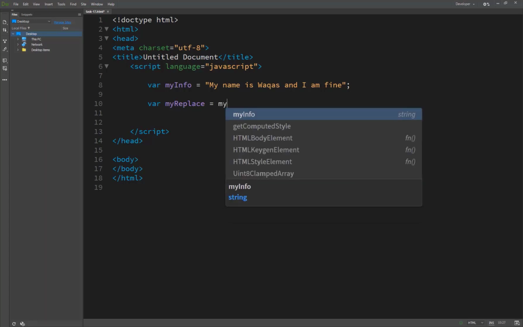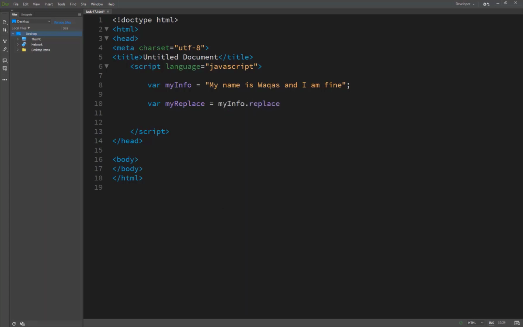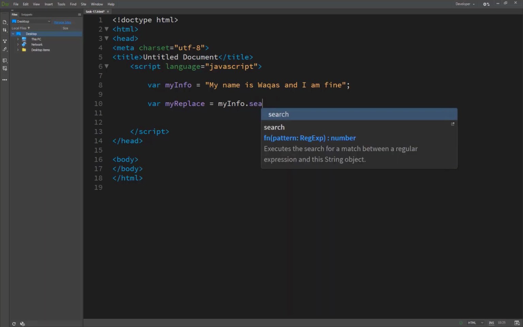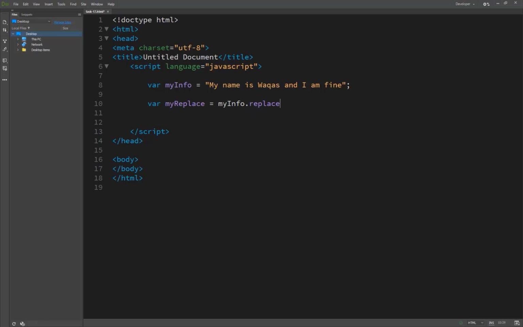So we write myinfo.replace. In the previous lecture we used search here, but now we are not using search because we are replacing this text, overriding it, and inside this we pass two values. First, we find the text "fine" and replace it with "good".